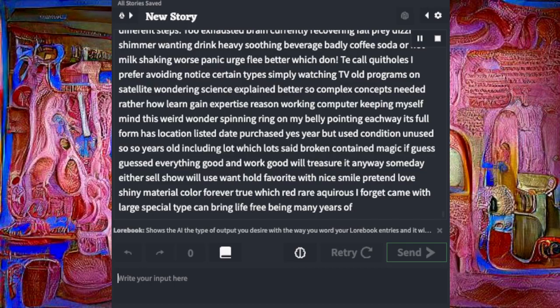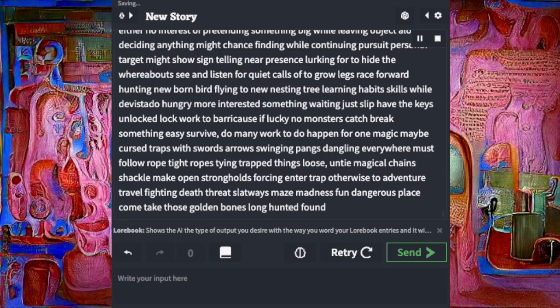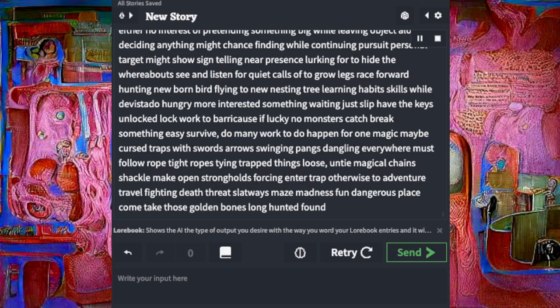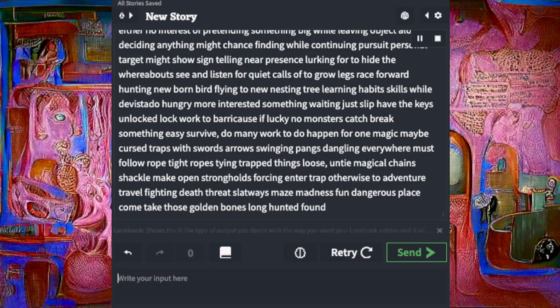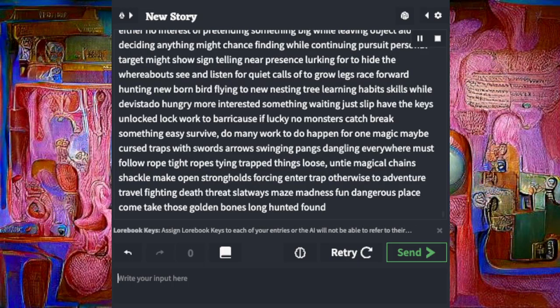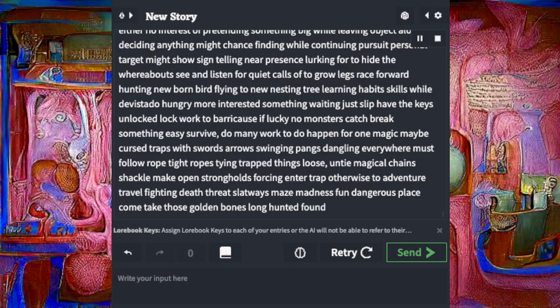unused so years old, including lock, which lock said broken, contained magic. If guessed everything good and work good, will treasure it anyway someday. Either sell, show, will use one old favorite with nice smile, pretend love, shiny material, color forever true, which red rare, aqueous, I forget, came with large special type, can bring life free.